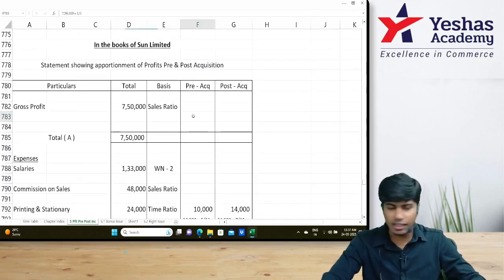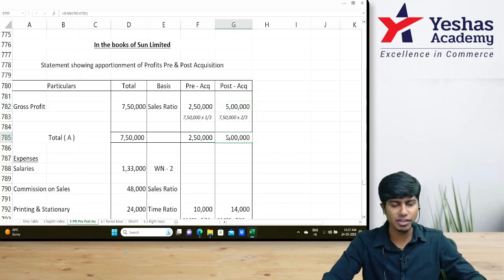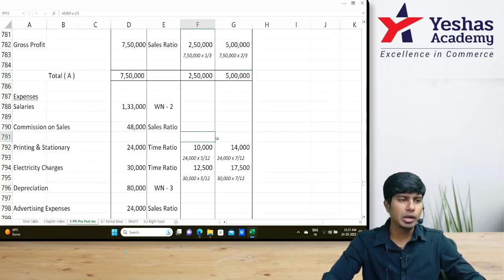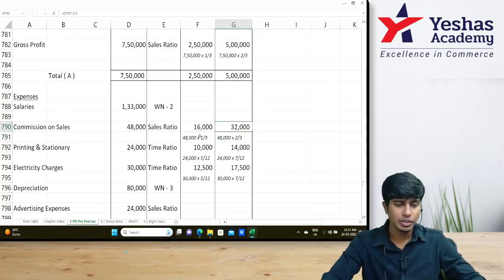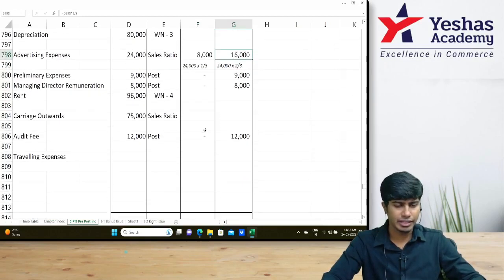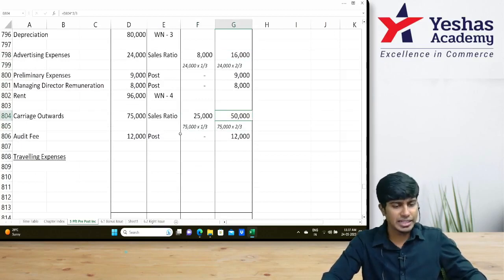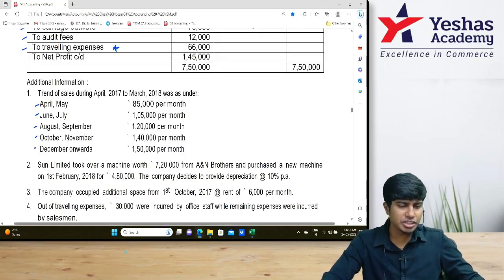GP, 1 by 3, 2 by 3: 2 lakh 50 and 5 lakh. Here 48, 1 by 3, 2 by 3: 16 and 32. Then 24, 1 by 3, 2 by 3: 8 and 16. Then 75,000, 1 by 3: 25 and 50. Done. Next. After that, they have given machinery 7 lakh 20.